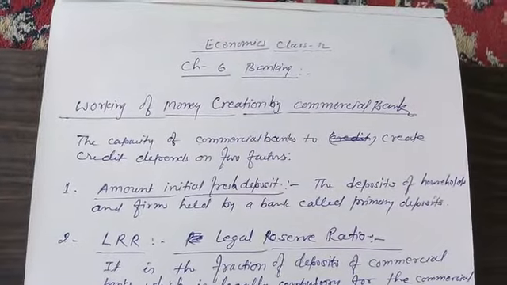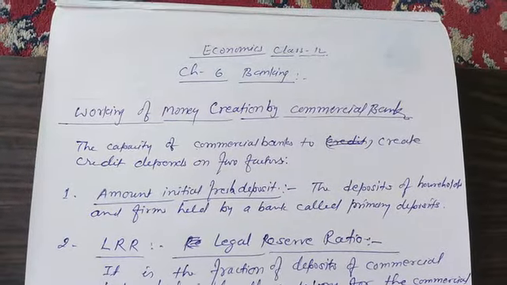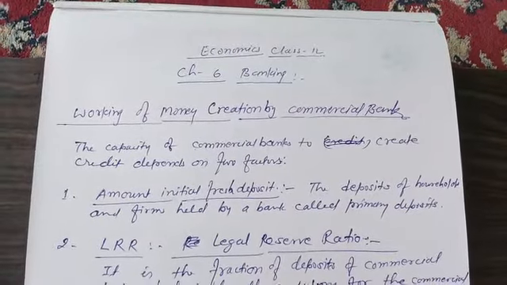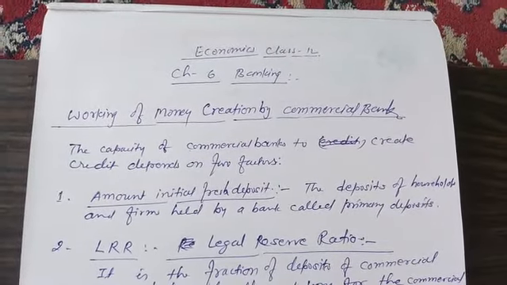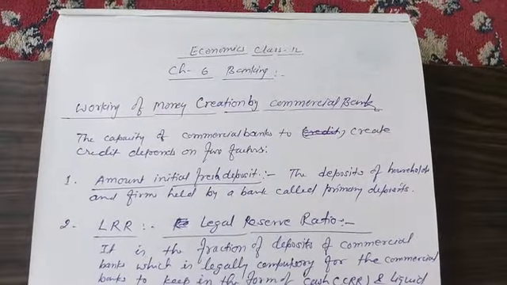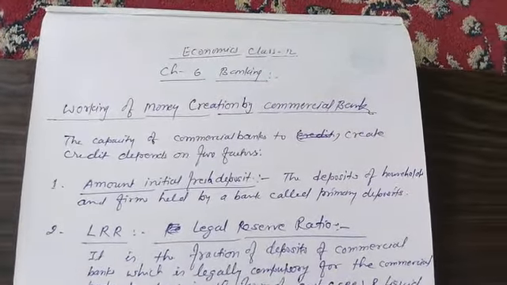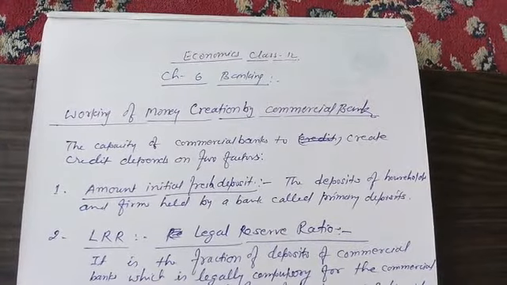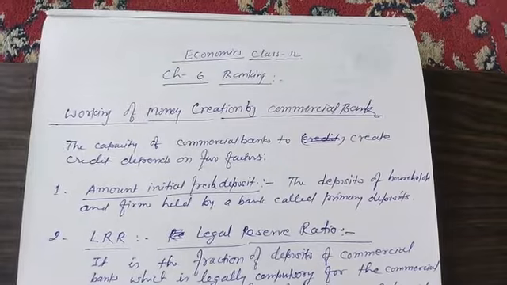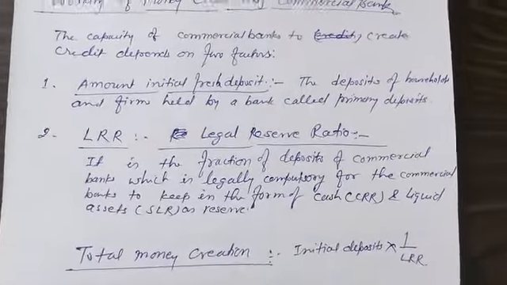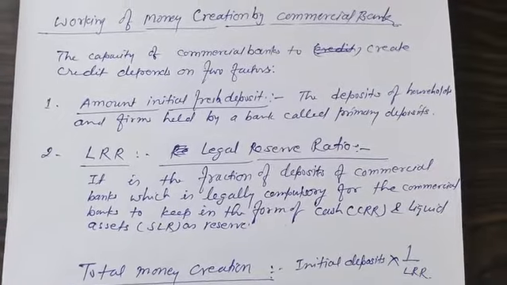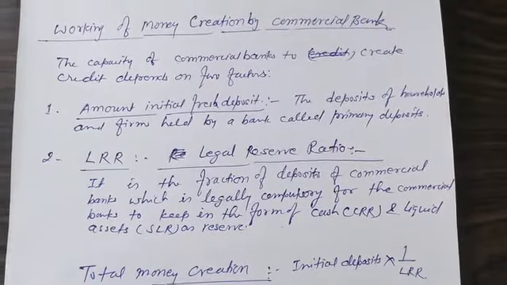The capacity of commercial banks to create credit depends on two factors. The first factor is the amount of initial fresh deposit. Fresh deposit is also known as primary deposit. The deposits of households and firms held by a bank are called primary deposits. And the second factor on which money creation depends, which is done by the commercial bank,